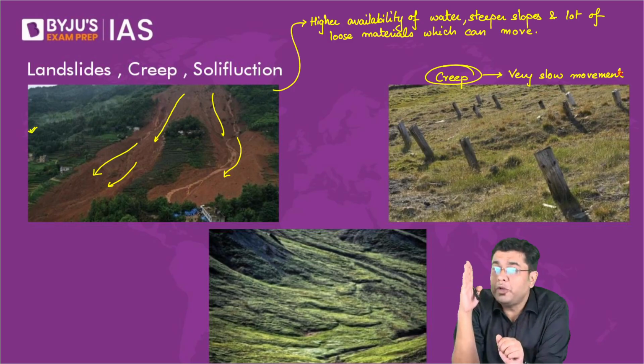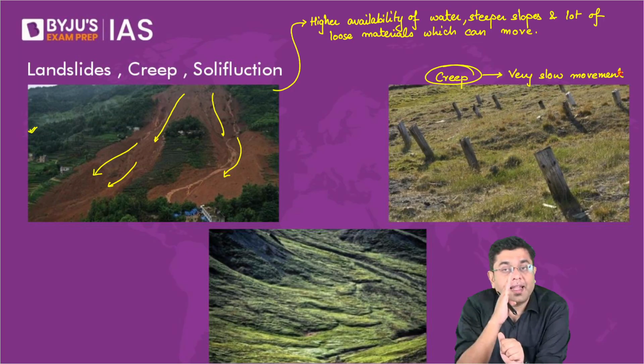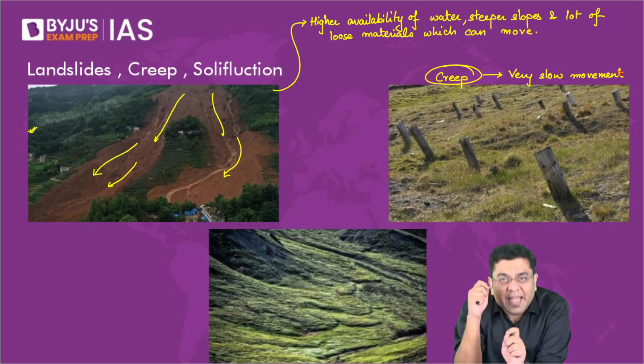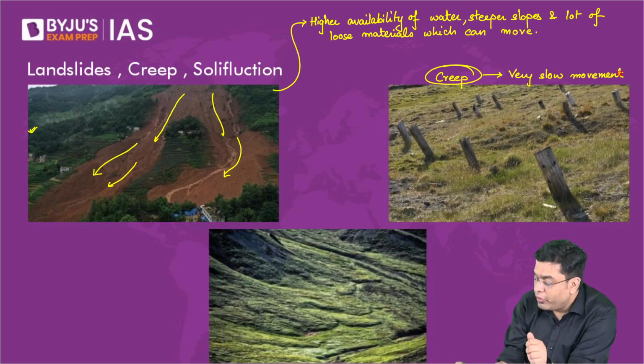I'm talking about where you observe the telephone poles, and in certain cases, even the trees, where all of them indicate a bend in the same direction. Slightly they are bent. That is indicative of creep. Creep is a very slow movement which happens. Observe here. Here also, you will observe all of them are bending.